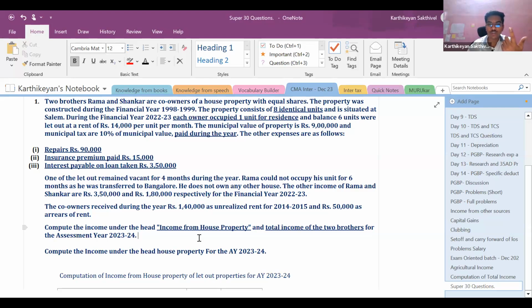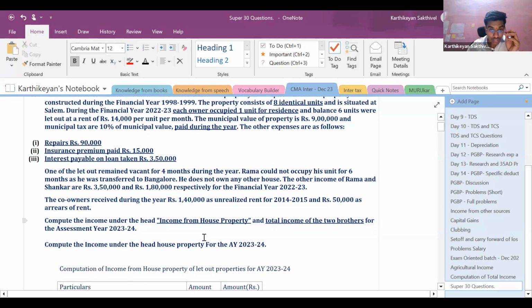If you're going to go for total income, all those things would matter. And also read whether tax payable is required. If tax payable is not required or tax liability is not requested in the question, just don't go for computing the tax liability, because it is just going to cause you waste of time. Right. So now let us go and solve this problem.